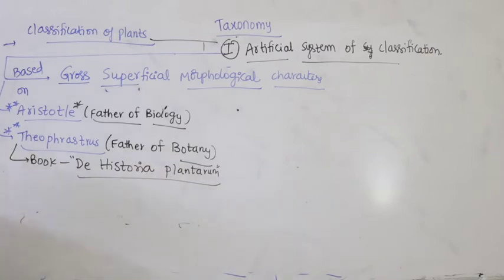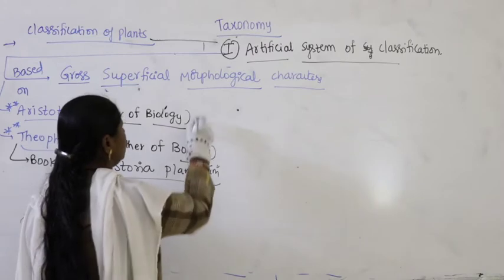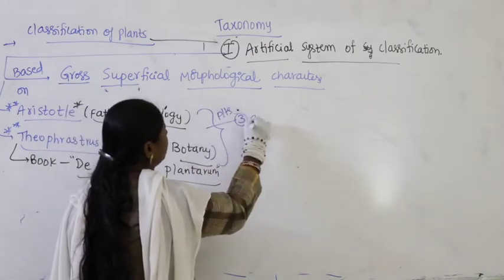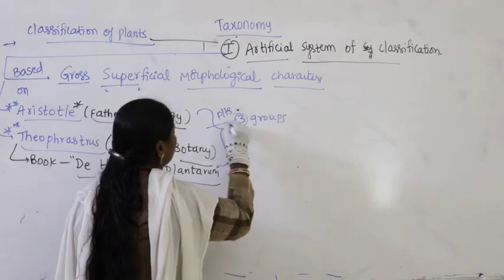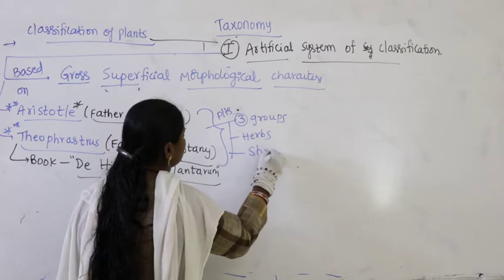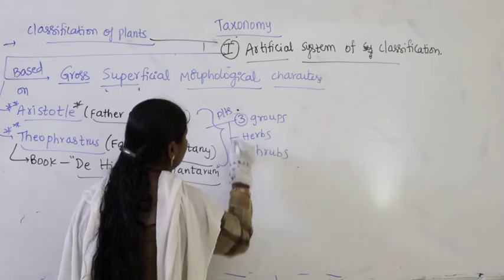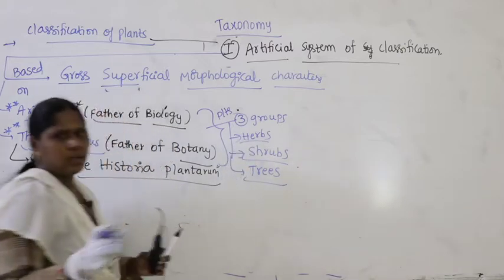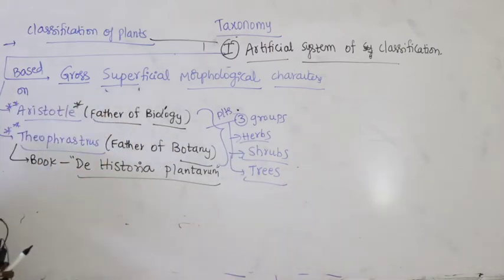In that many plants, few are medicinal plants they have studied, and both together they classified the plants into three groups. What are they? They are nothing but herbs, smaller plants, shrubs, as well as trees. What are the three categories? Herbs, shrubs and trees. Right?